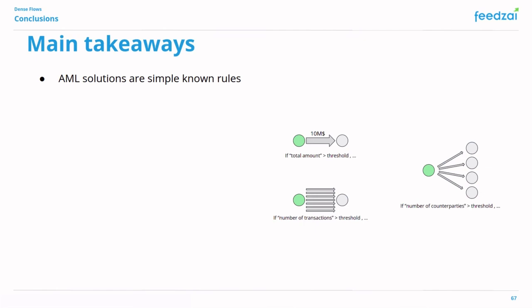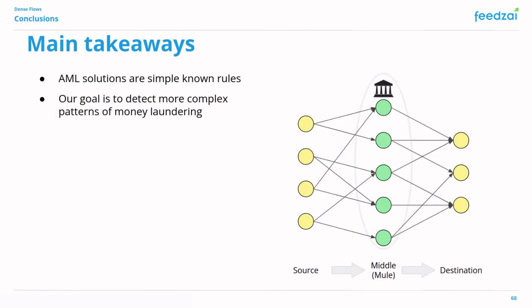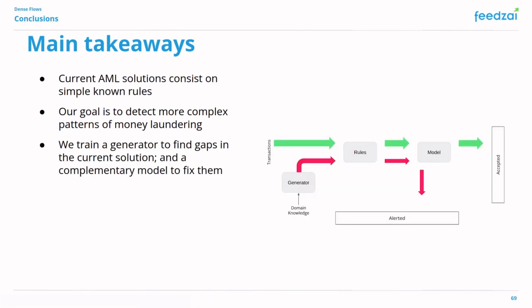We saw that current anti-money laundering solutions are mostly based on simple rules that are publicly available, which is something that money launderers can learn to avoid. Our goal in this project is to improve the detection of anti-money laundering systems by capturing more complex patterns of money laundering that are not captured by the current systems. Our method learns to generate examples that find gaps in the current solution and trains a model to complement it, fixing those gaps.